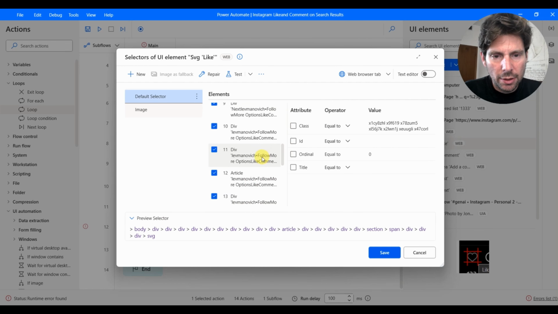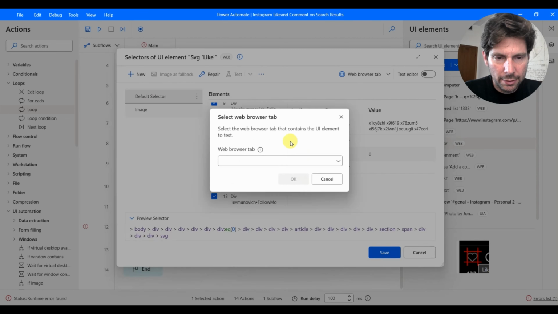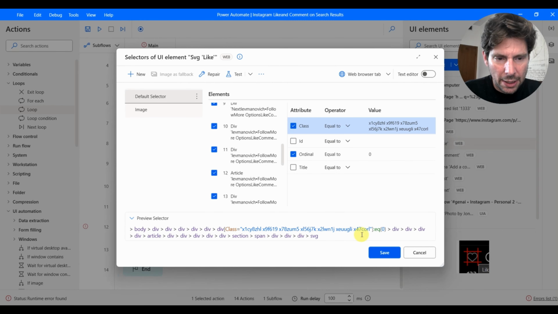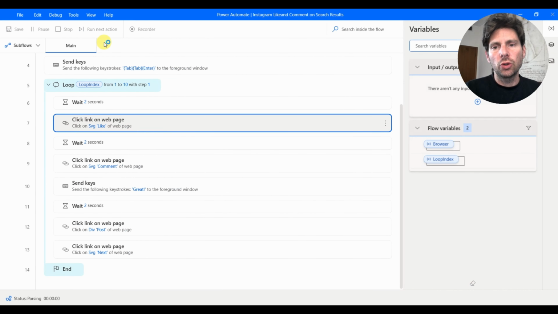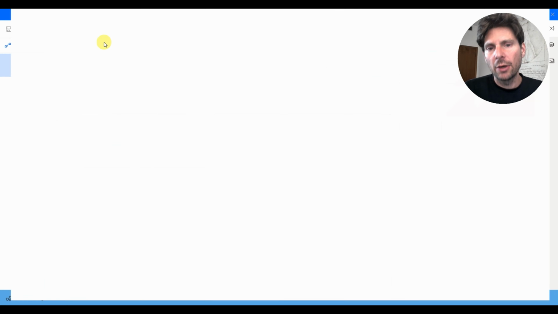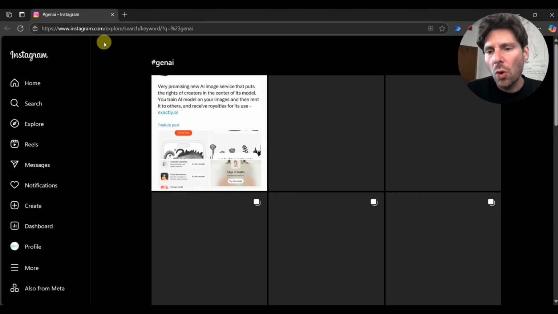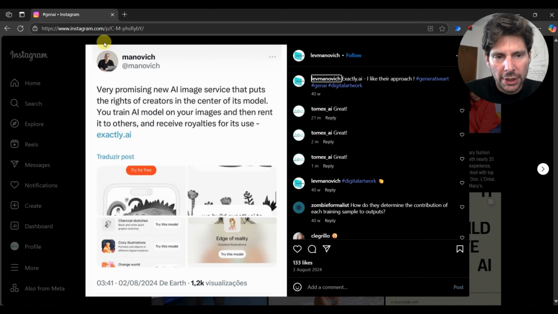So maybe I can just confuse it and not have it find the right thing. Let's try it out. I can just add something like this, and this should not work. Then it should fall back to the image, and our automation theoretically should work. And obviously I can make this as much different as I want. Whatever comes to my mind, I can make the automation in any way I want.